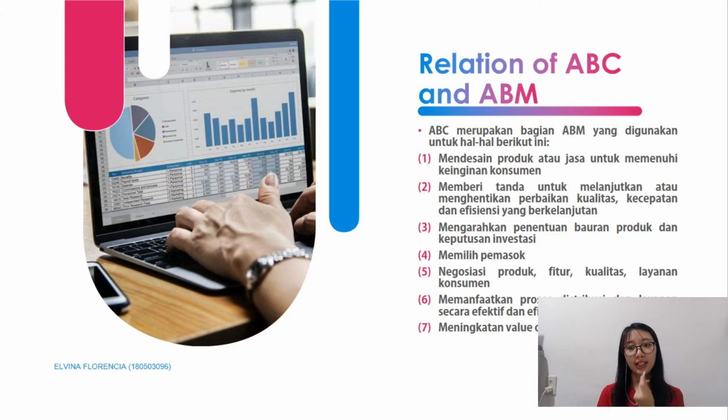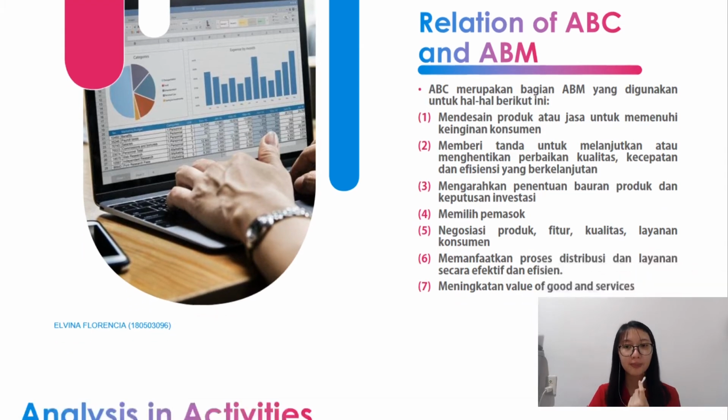You can see in the slide: first, to design the product and services to fulfill the customer's needs, and then to give a sign whether the company should stop or continue the quality improvement, to decide the sales mix and the investing decision, to choose the supplier, and to negotiate the product features, quality, and services, and then to help the distribution process and services in a more effective and efficient way, and to increase the value of goods and services.